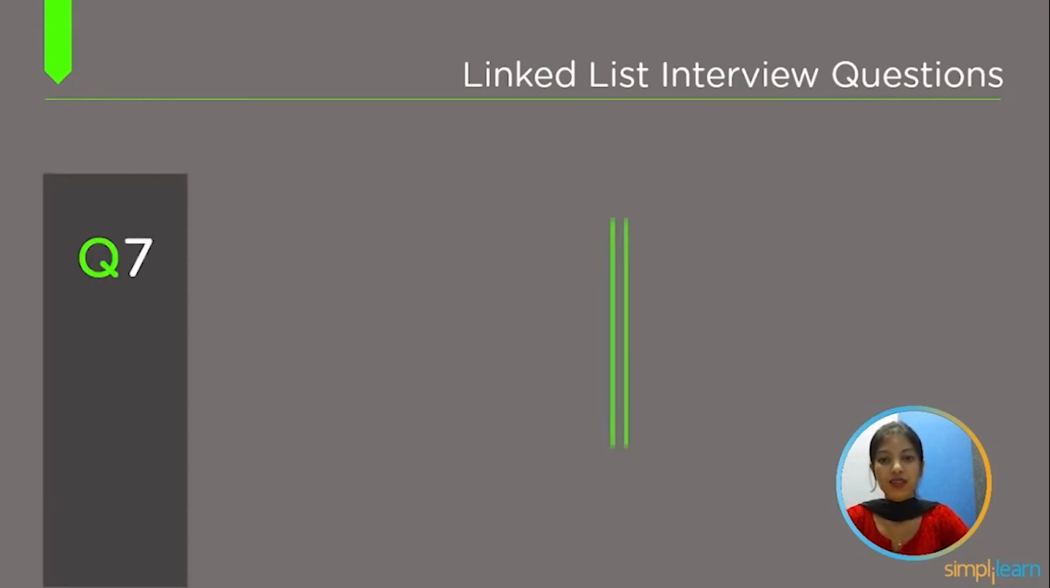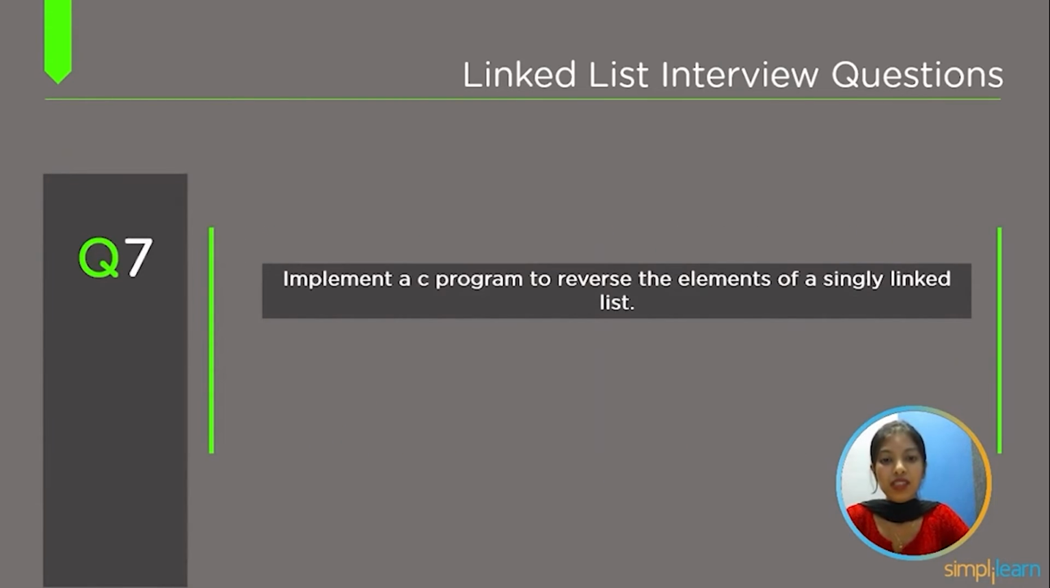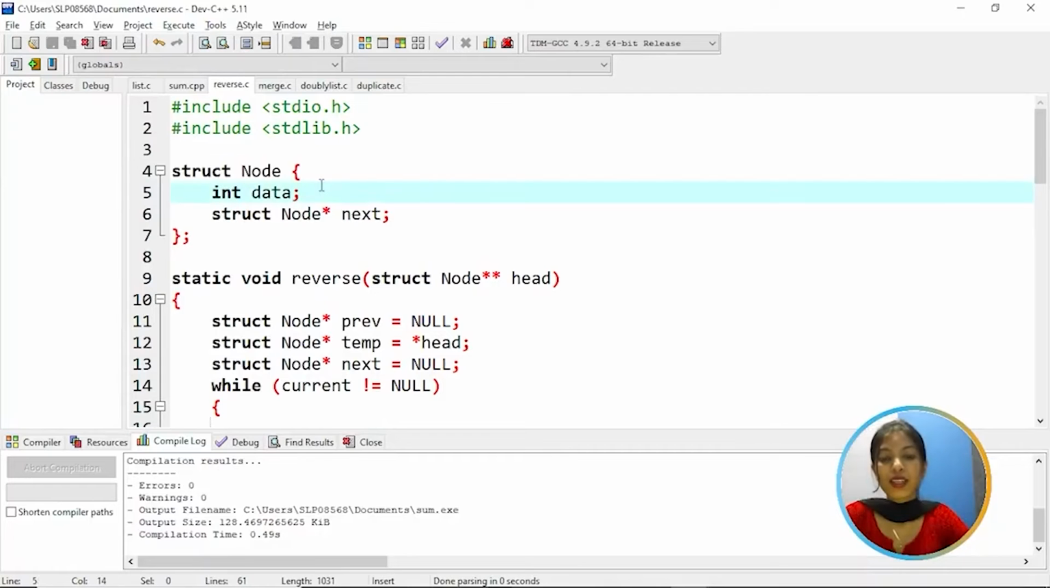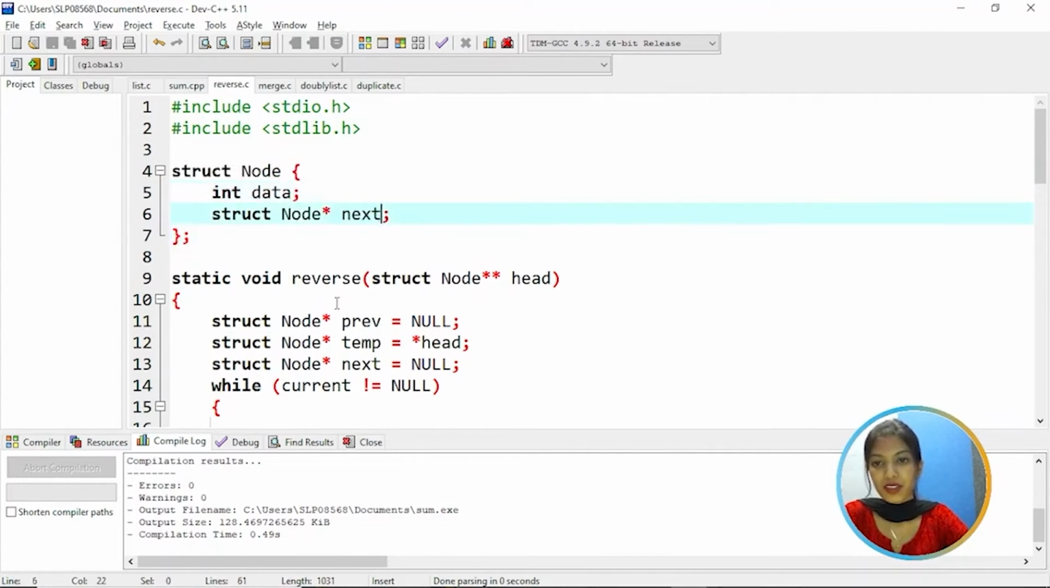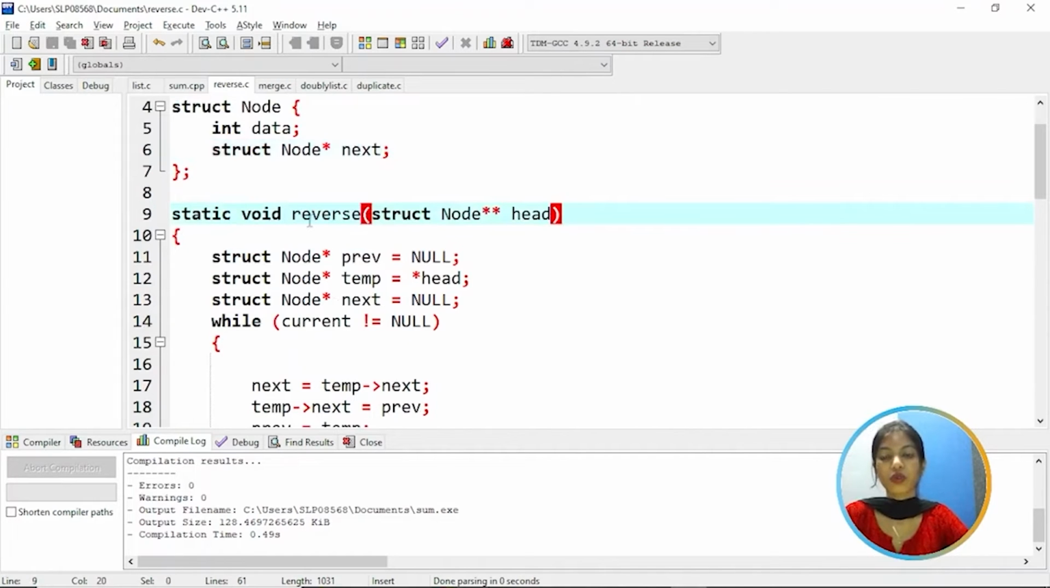The top 7th question is, implement a C program to reverse the elements of a singly linked list. So in this program, we are going to reverse the elements in a singly linked list. As you can see on the screen, here we have a structure of a node where we have a data and a pointer pointing to the next. We have a reverse function to reverse the data.